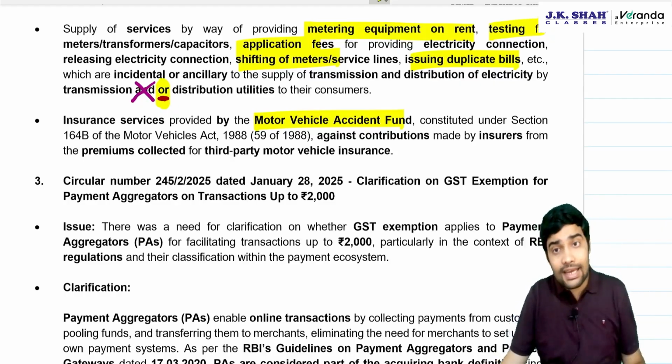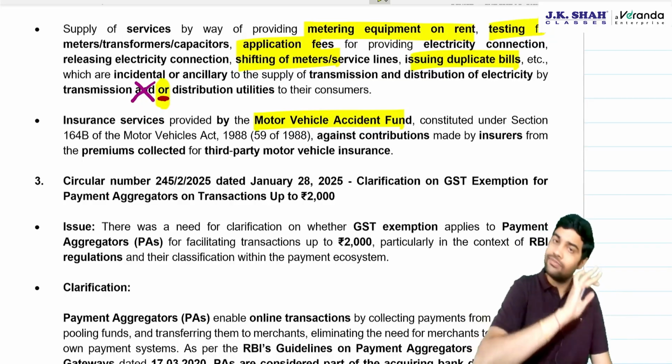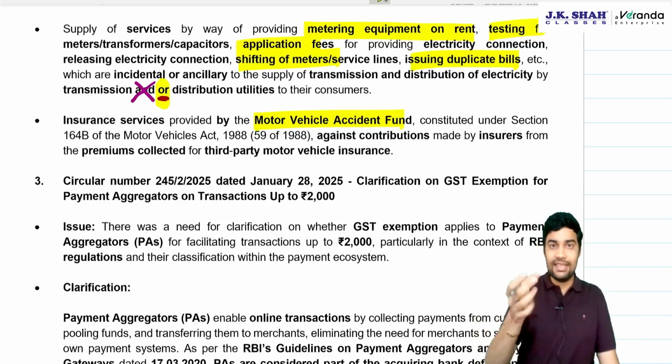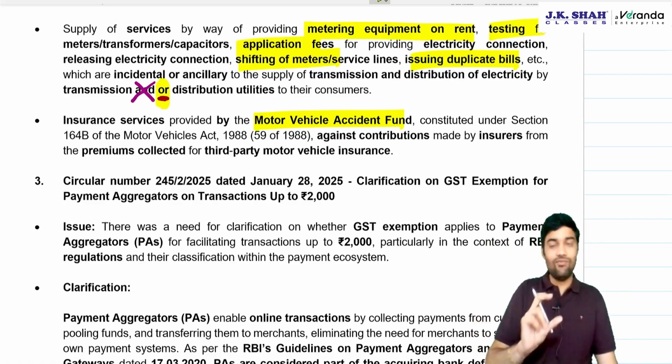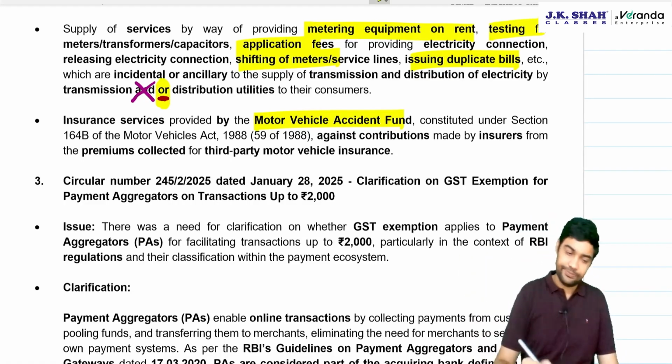Now, whatever they collect from the insurers, should GST apply on that? The government has given an exemption saying that the motor vehicle accident fund collecting money from the insurers is exempt from GST.